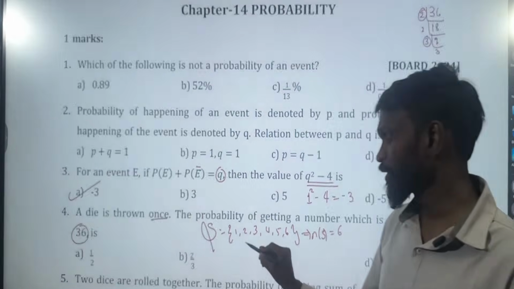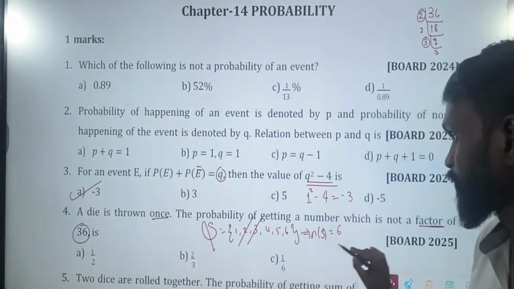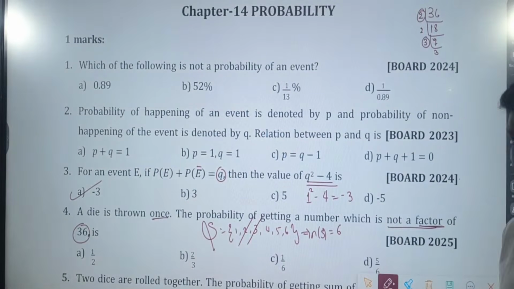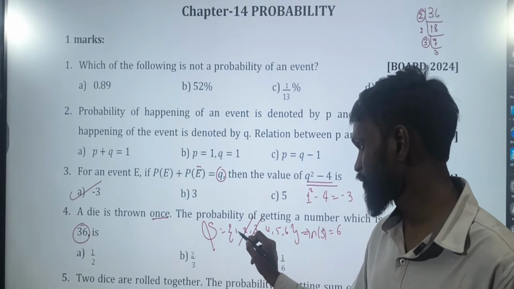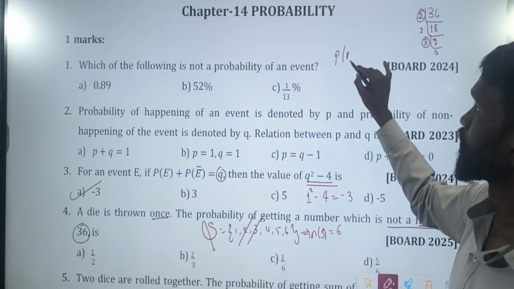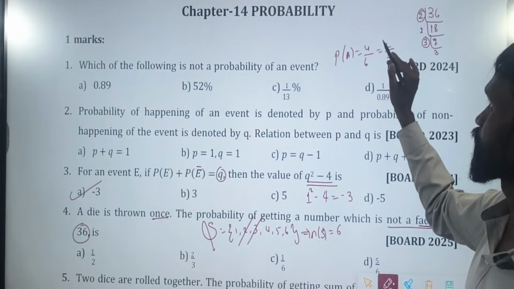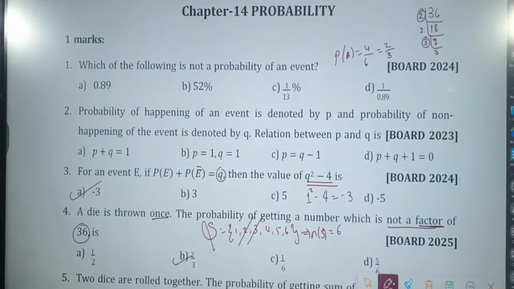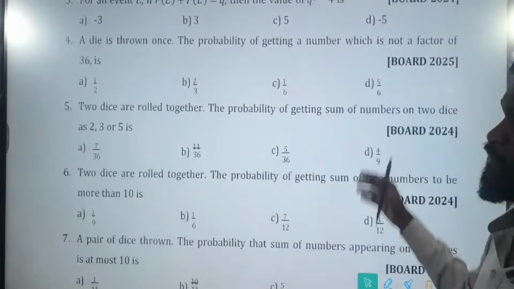So when you throw a dice, how many possibilities are there? 6. In that, 2 is gone, 3 is gone. They're asking what? Not a factor. 2 is a factor, 3 is a factor. If it is not a factor, how many are there? 1, 2, 3, 4. What is your answer now? P of A is equal to 4 out of 6, nothing but 2 by 3. Which option? Option B.